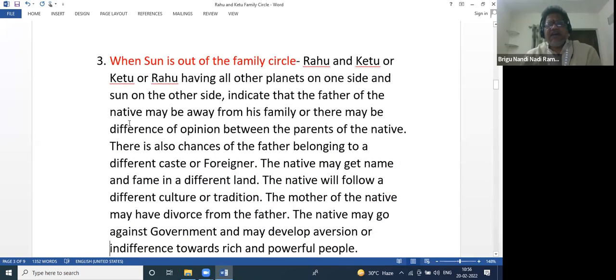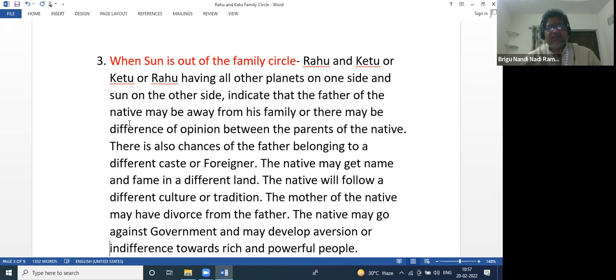If Sun is out of the family circle, Rahu and Ketu, or Ketu and Rahu, having all the planets on one side and Sun on the other side indicate that the father of the native may be away from his family, or there may be difference of opinion between the parents of the native.